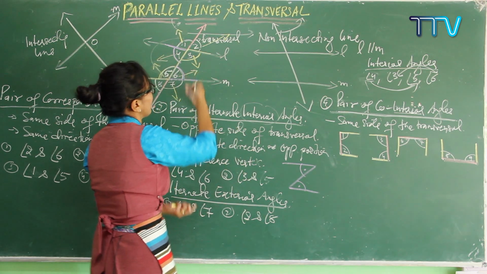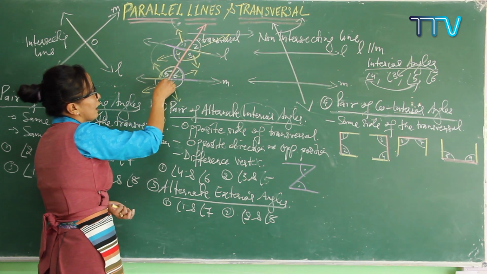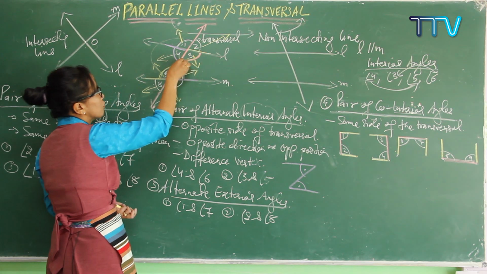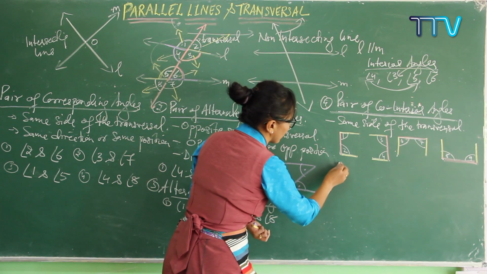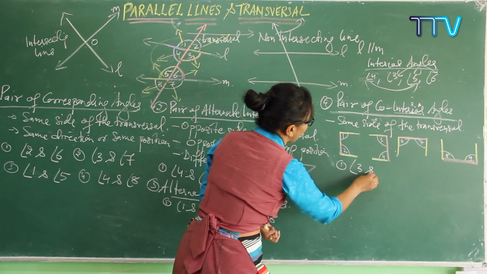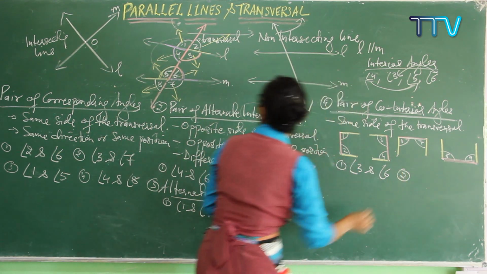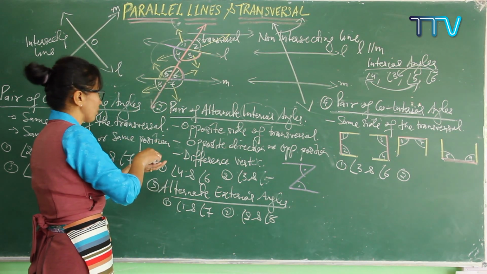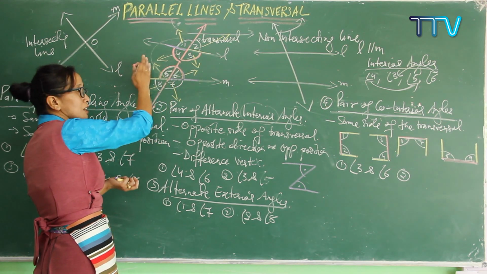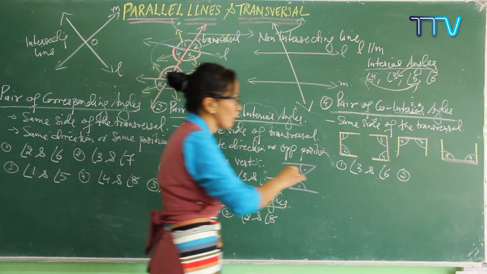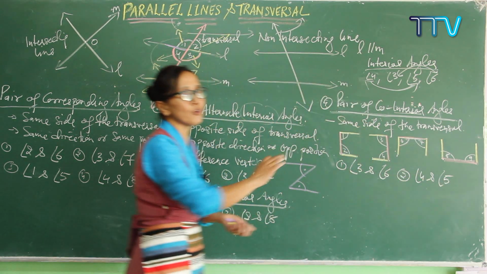What are they? First one, now let me check here. You can get the first one, interior angle. This is the transversal again, and on the same side of the transversal, the first one is 3 and the second one is 6. Angle 3 and angle 6 are called co-interior angles. And the second one is this one, this side. Angle 4 and angle 5 are also at the same side of the transversal. These 2 are interior angles, so it is called a pair of co-interior angles. Angle 4 and angle 5 are the pair of co-interior angles.